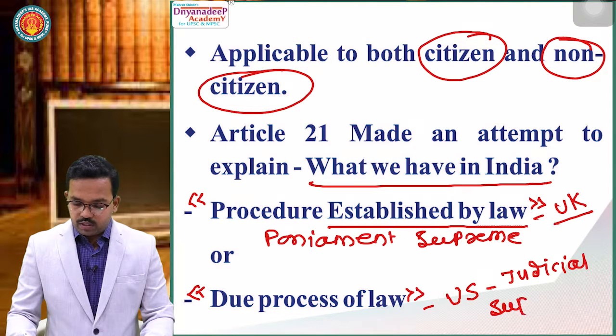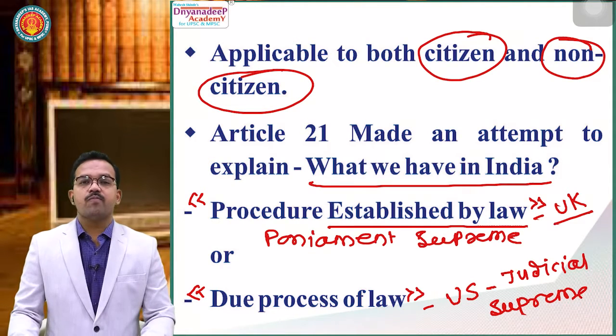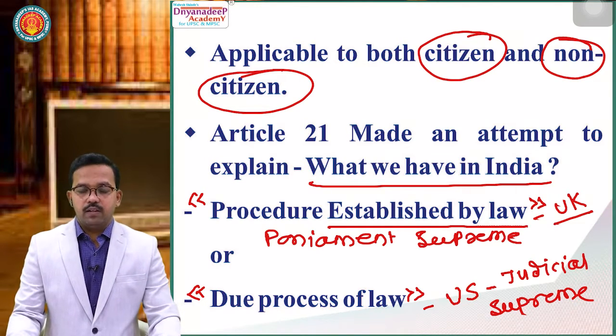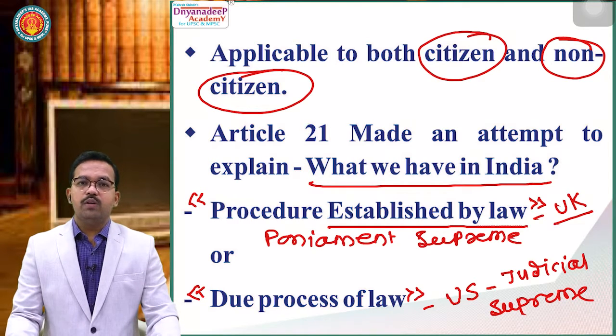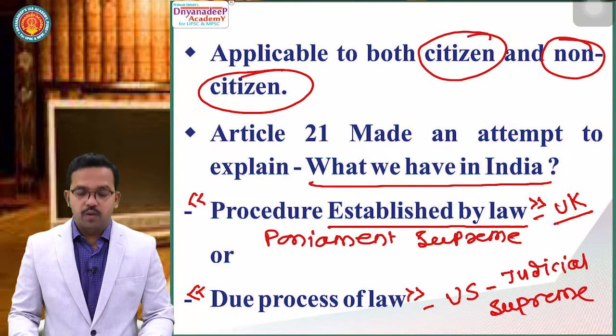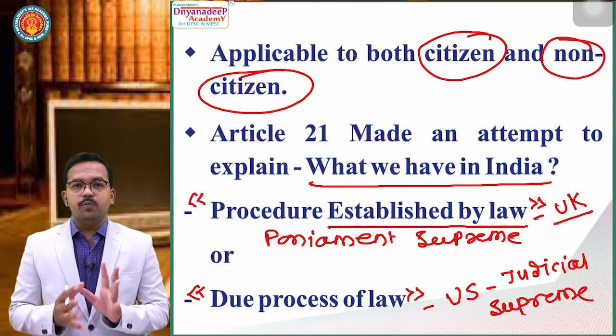It means what the judiciary says shall remain final. Clear? So this is the basic difference, and we will make an attempt to explain what we have in India, whether procedure established by law or due process of law.